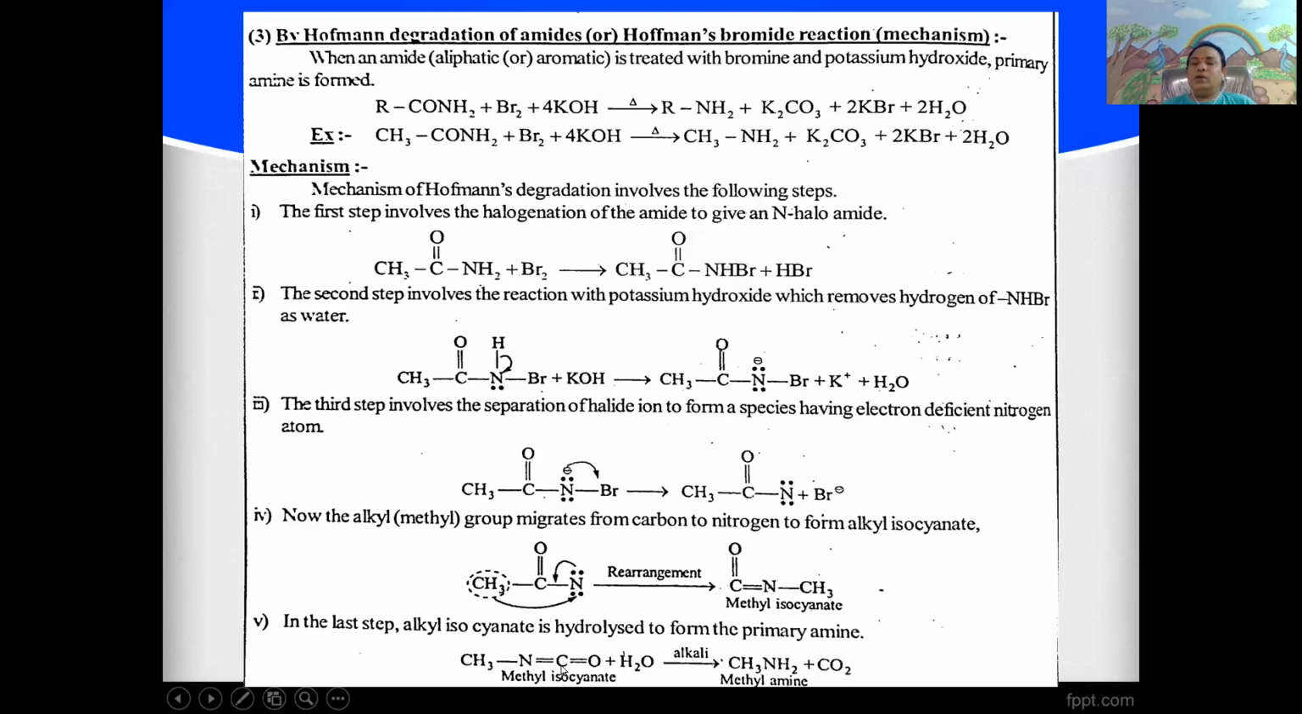Further decarboxylation gives rise to methylamine with the liberation of carbon dioxide. It is called Hofmann's degradation of amides or Hofmann bromamide reaction. In this reaction, aliphatic or aromatic amides upon treatment with bromine and potassium hydroxide, warm the mixture, give one carbon less primary amines.